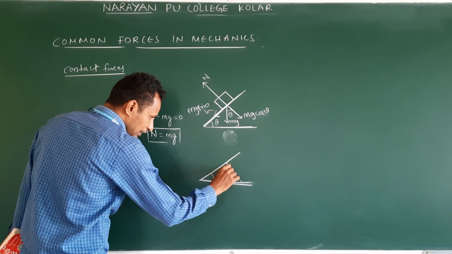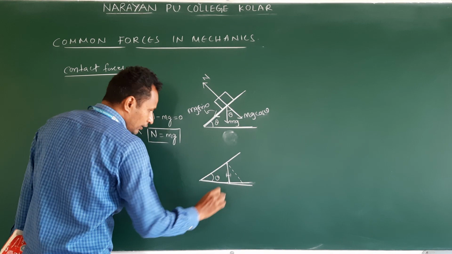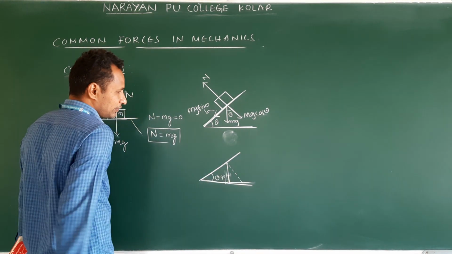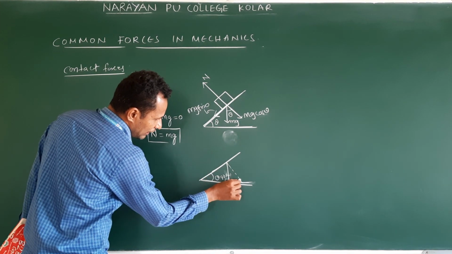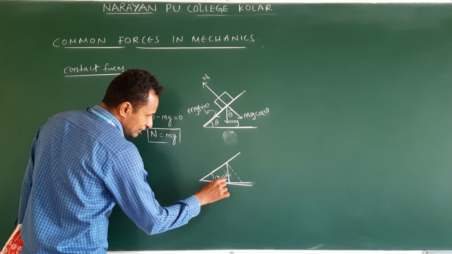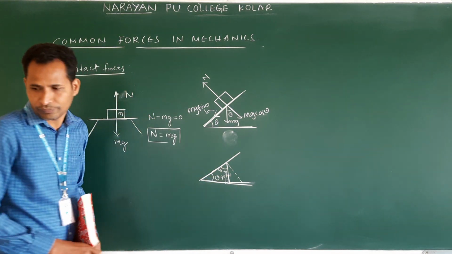See, if you draw this line straight, what will happen? This will become 90. This dotted line and inclined surface, how are they? 90 degrees. Come to this right angle triangle. This is theta. This is 90. This will be 90 minus theta.